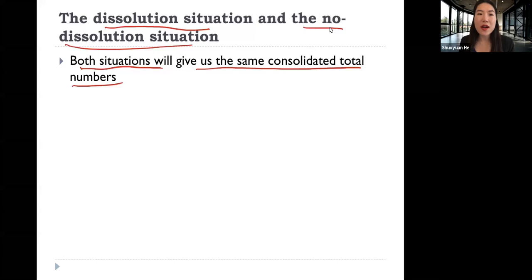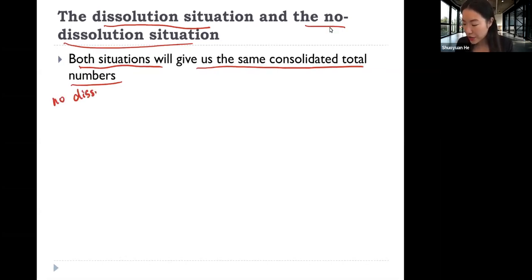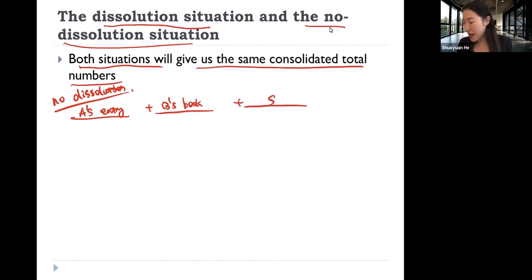So why would both no dissolution and dissolution situations give us the same consolidated total numbers? Let's first look at the no dissolution situation. In the no dissolution situation, we take A's book and make an entry on A's book. And then we add from B's book, and then we add consolidation entry S and then consolidation entry A, right? So this is what we do.